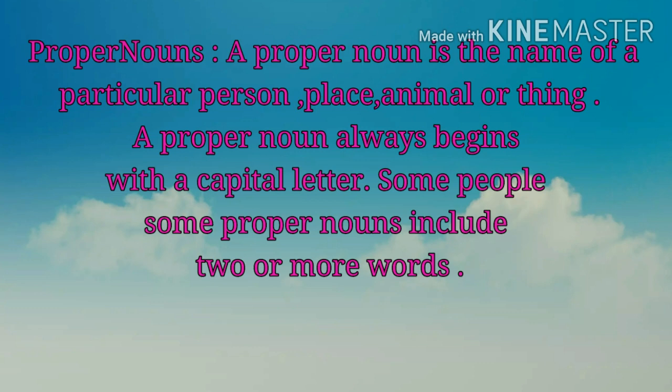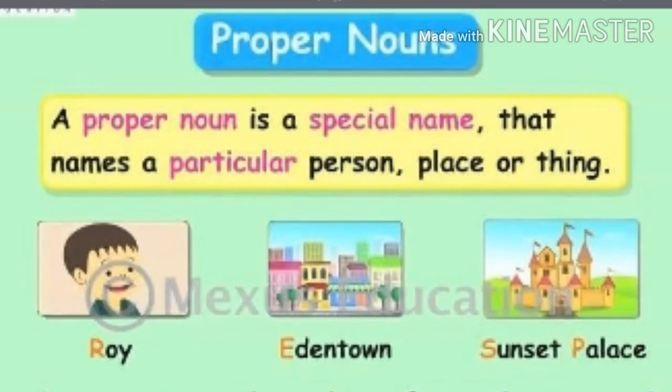A proper noun always begins with a capital letter. Some proper nouns include 2 or more words. So kids, a proper noun is the specific or particular name given to any person, place, animal or thing. Now can you see in this picture, Roy is the name particularly given to that boy. So it is a proper noun.